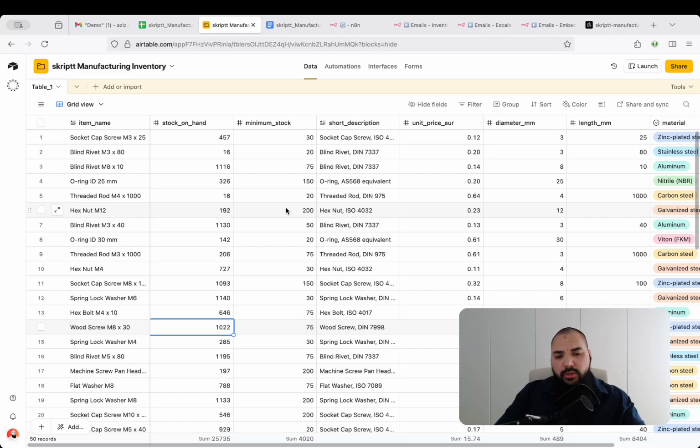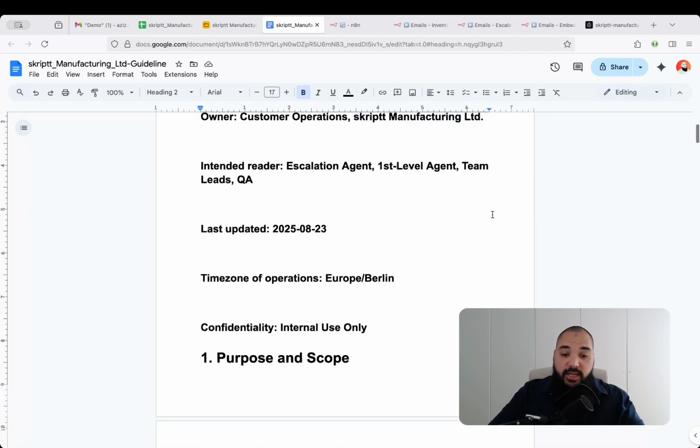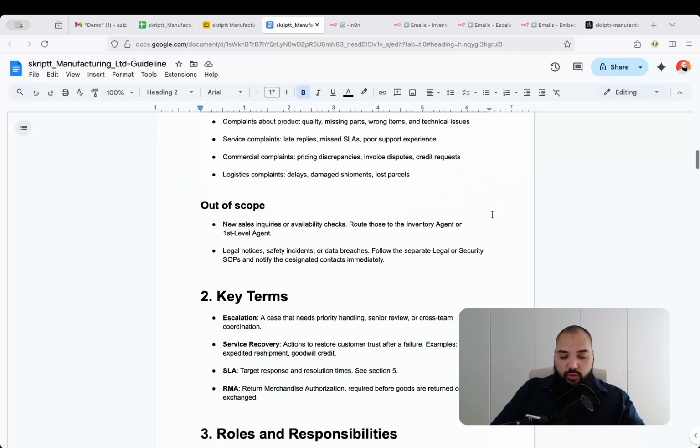And then in regards to the complaints, you might have something like this, right? So you have like a customer service guideline or a brand guideline, which you want your email agent to adhere to, right? And this is unstructured data that he has to have access to and be able to read and retrieve, right? So how do we build this in n8n and make sure that every answer adheres to everything we have in our database?